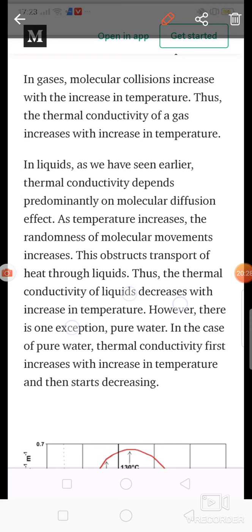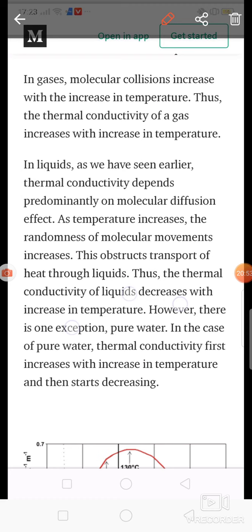So this is about the effect of temperature on the thermal conductivity of solid, liquid and gases. For the solid, if temperature increases, then thermal conductivity decreases. For the liquid, if temperature increases, then thermal conductivity decreases. And for the gases, if temperature increases, then thermal conductivity also increases.